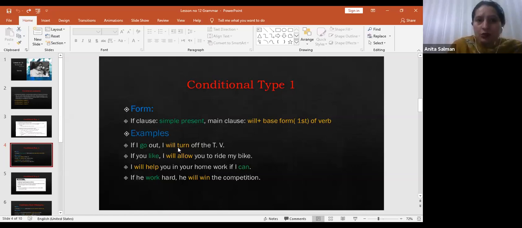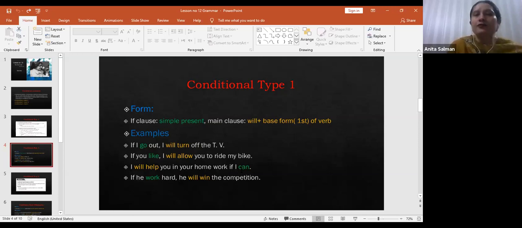Now look at sentence number 3. Now if the if clause is at the end, then you don't need to put any comma, because if is a conjunction, and when there is a conjunction between two sentences, then you don't put any comma or any punctuation. Okay, look here. I will help you in your homework if I can.